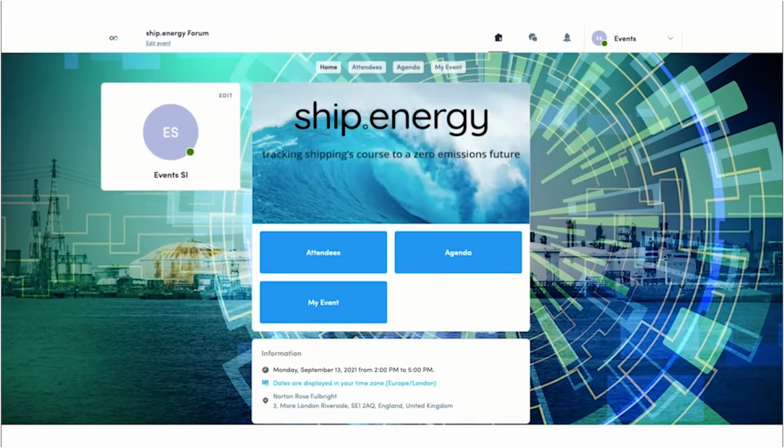Now, in order for you to build your event site, you will have access to what we call the studio.